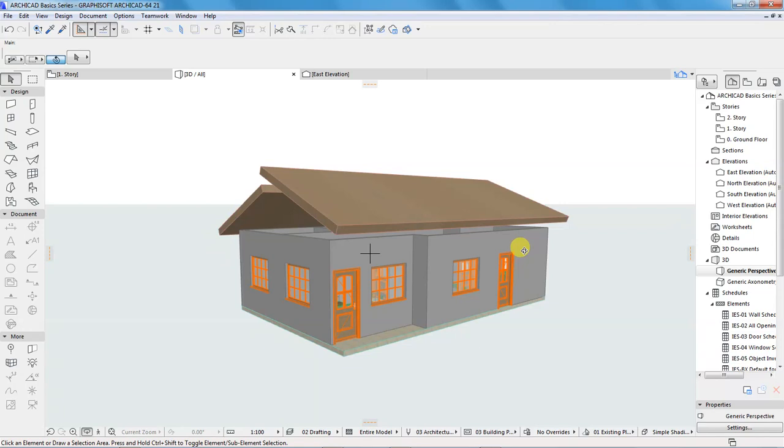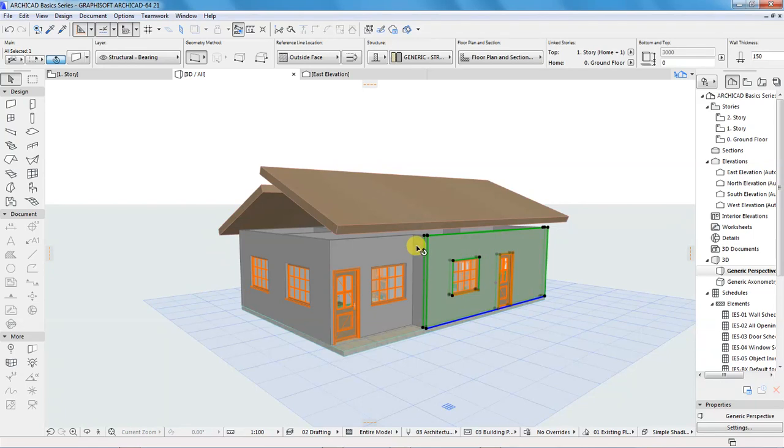How am I able to link the roof to the wall? Or rather, I want to fill this space between the roof and the walls. So I'll do this. I'll select this wall, select this wall, and select this wall.